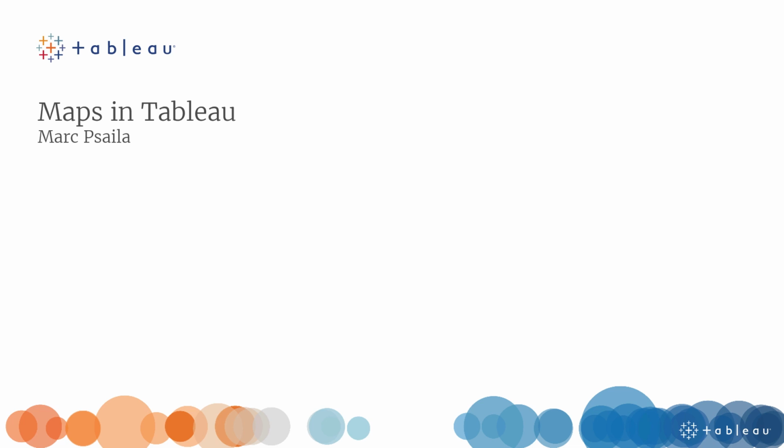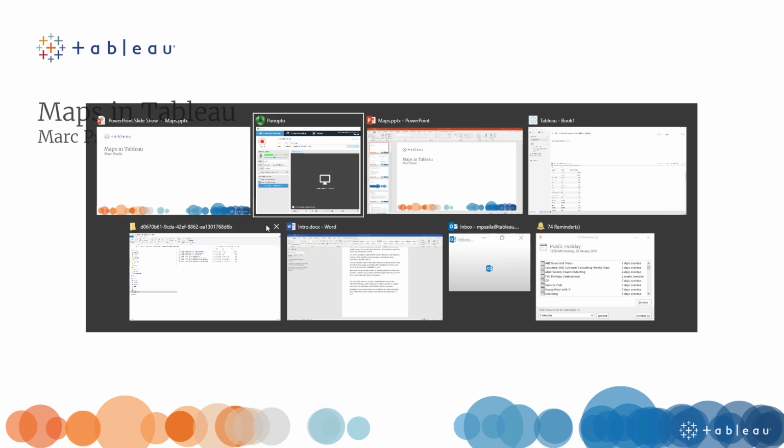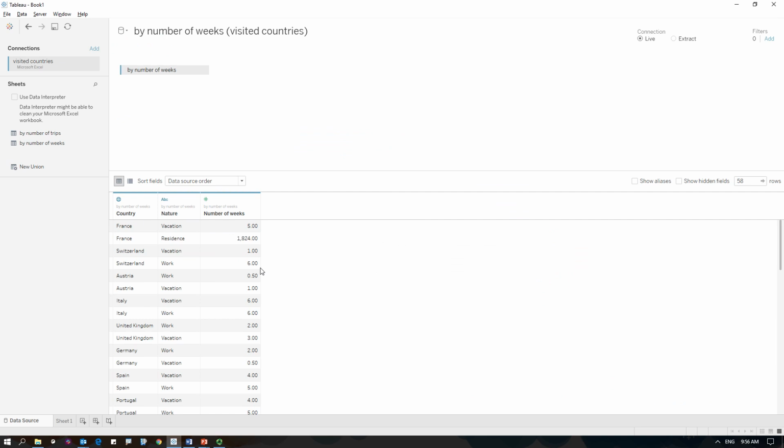You have probably seen this application on Facebook where you can draw a map with all the places you visited. Let's try to create a little more advanced version of that map in Tableau. What I have here is a file with my list of countries, as well as the number of weeks I've been spending in each country. And then I make a distinction between vacation, residence, and work, where I've been for work.